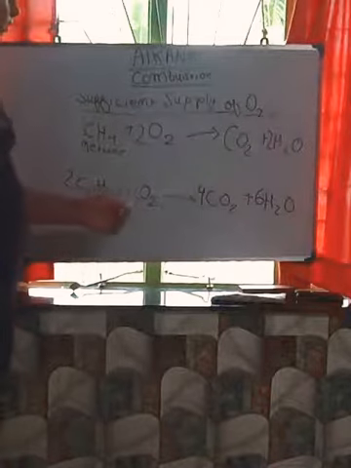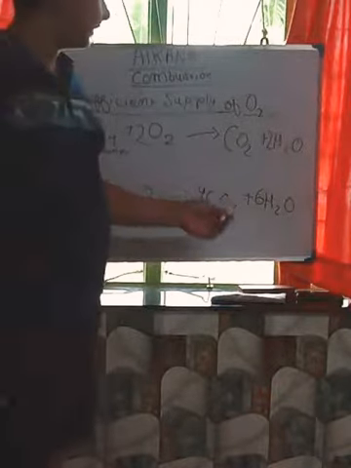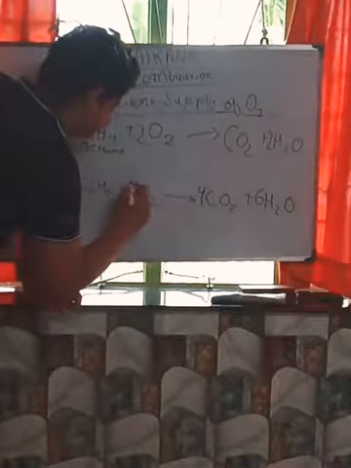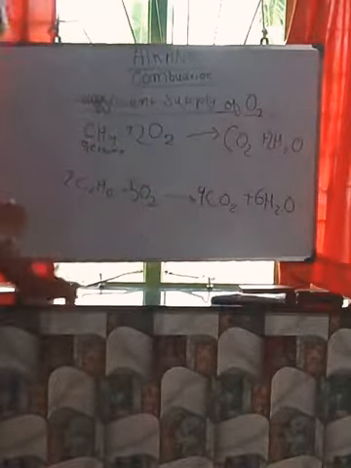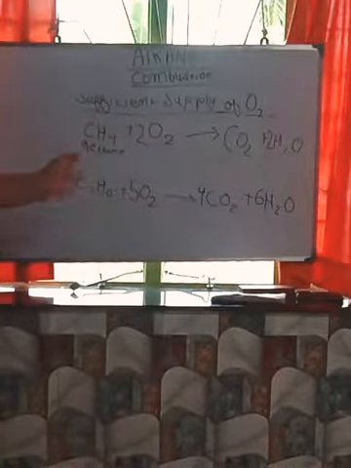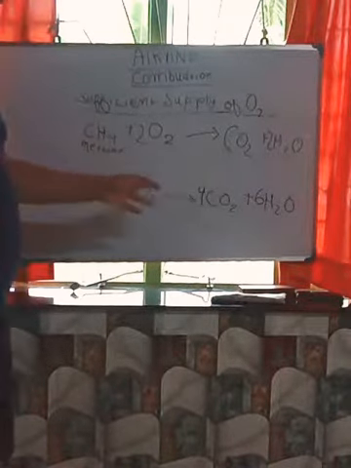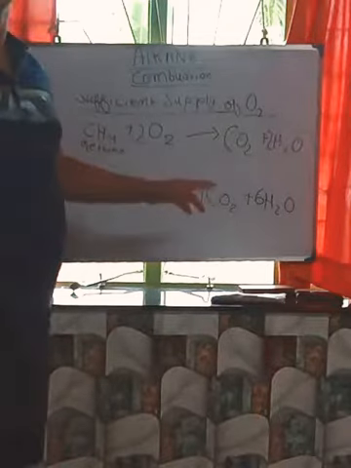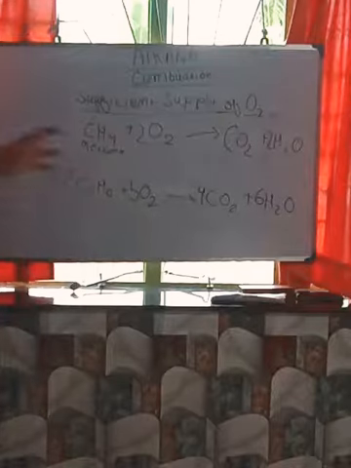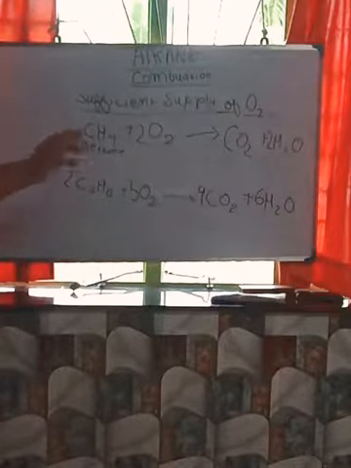Now oxygen: here the oxygen is 8 and 6 is 14? Here it is 4 plus 6, which is 10 oxygen, so here will be 5. See friends, 2C2H6 plus 5O2 gives out 4CO2 plus 6H2O. Okay, this one is the sufficient supply of oxygen.